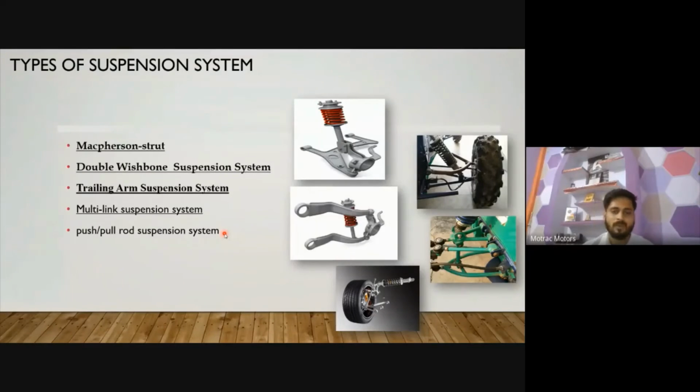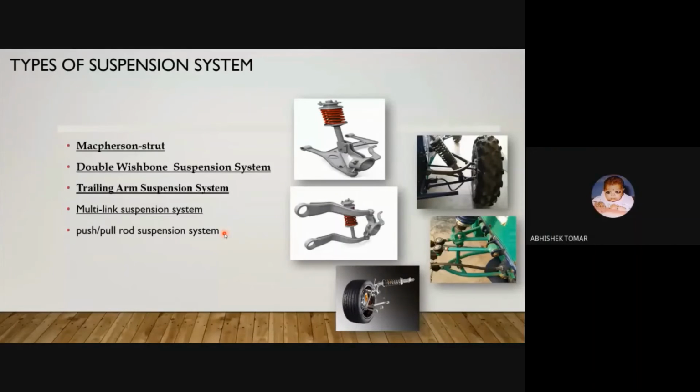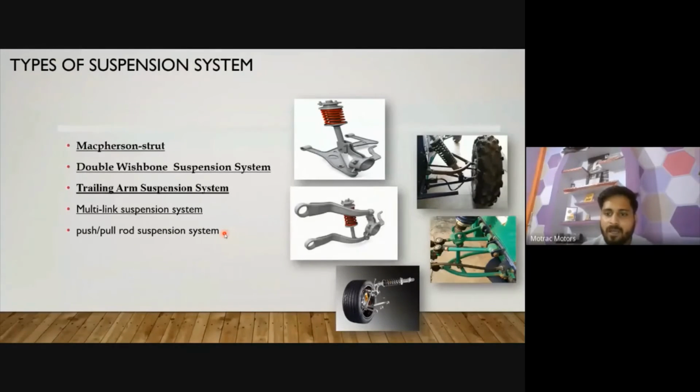Hello. Okay. So basically, we divide suspension into two types: dependent type and independent type. These are the independent type of suspension. Generally, we prefer them in our commercial purpose vehicles or daily purpose vehicles. If you are doing any kind of project, generally teams prefer an independent kind of suspension. Some teams may prefer the dependent type, but I'll recommend using an independent type of suspension.